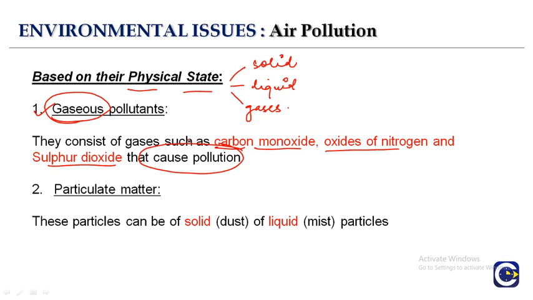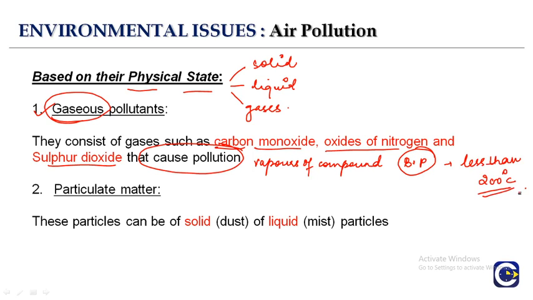All of the three here are in the form of gas and they are released as such and cause pollution. They also contain the vapors of compounds that have the boiling point less than 200 degree Celsius. So the boiling point of those compounds should be less than 200 degree Celsius. That means they have been classified into the gaseous pollutant.